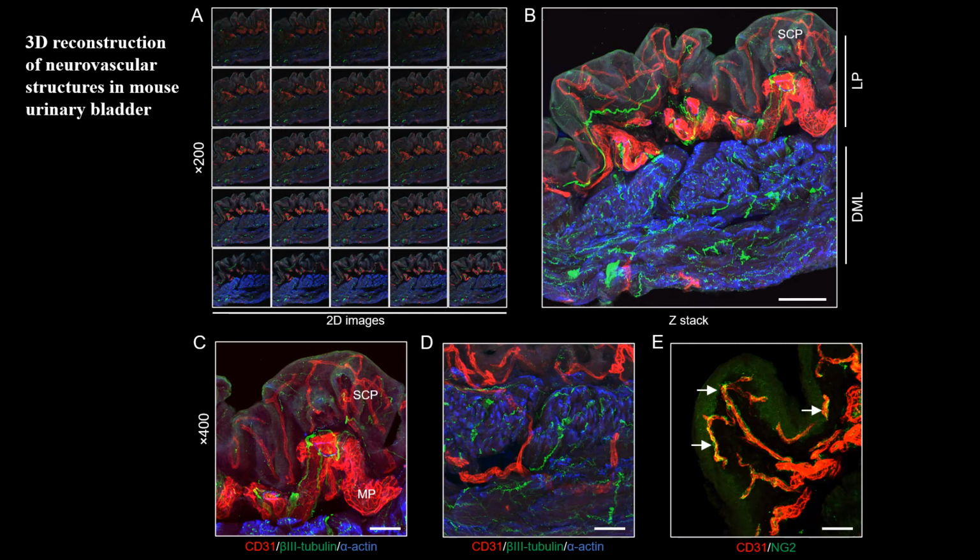The reconstructed 3D imaging clearly delineates the typical wavy appearance of nerve fibers that evenly innervate the lamina propria and interstitial muscle. CD31 endothelial cells were covered with NG2 positive pericytes, especially in the suburothelial capillary plexus underneath the urothelium.